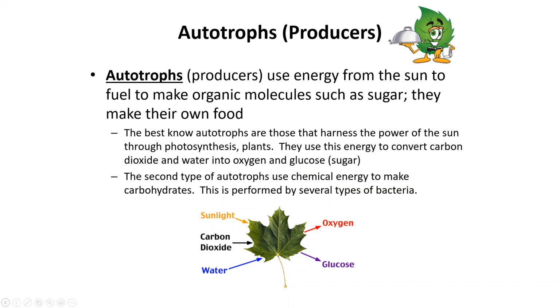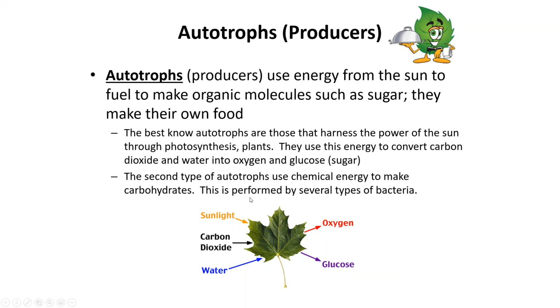Now, as the photons move from the sun to the Earth, they are used as energy by organisms called autotrophs. Autotrophs, also known as producers, are able to use energy from the sun to make fuel, to make organic molecules such as sugar to produce their own food. In other words, autotrophs are able to use energy from the sun as well as some other things like carbon dioxide and water, and produce food to live.